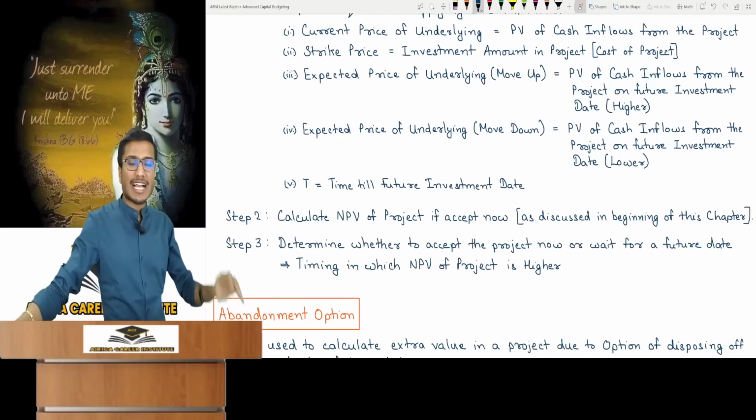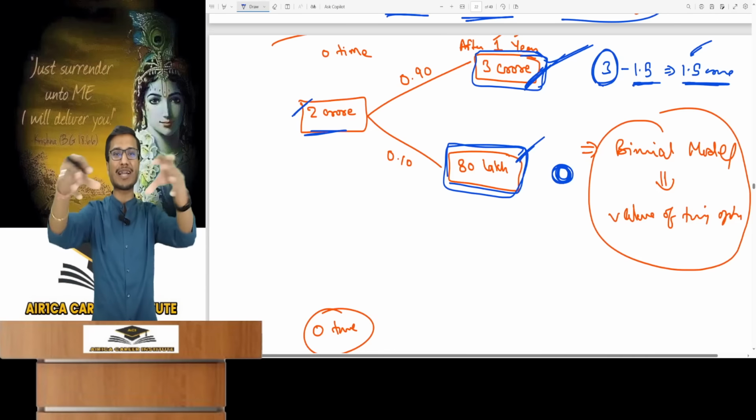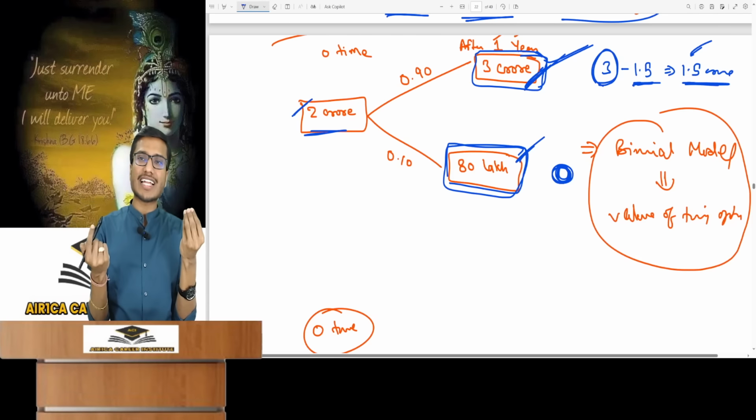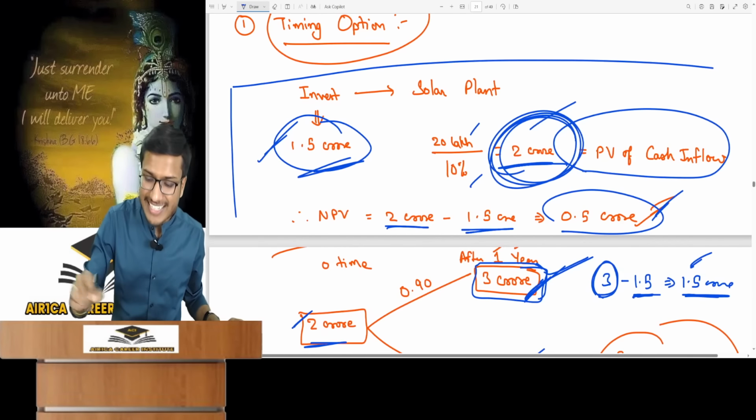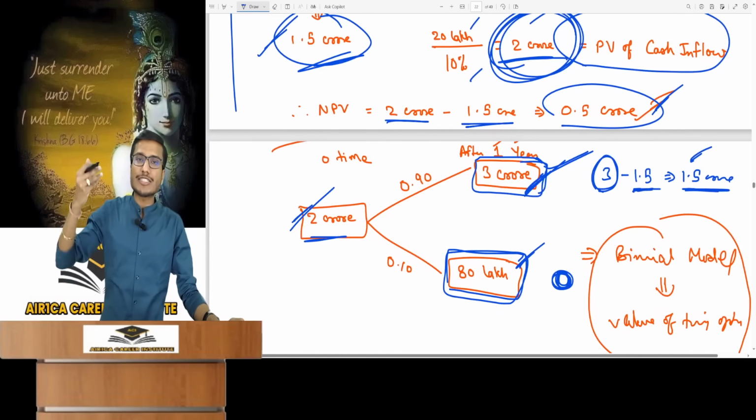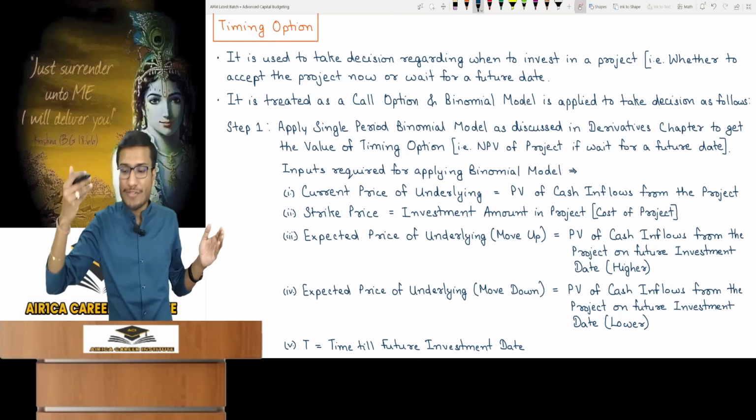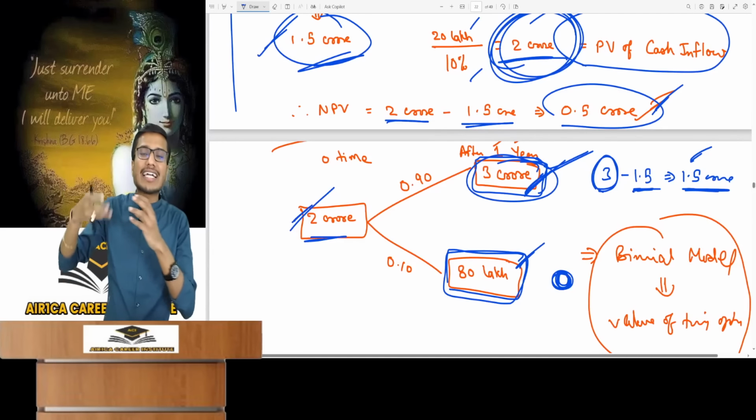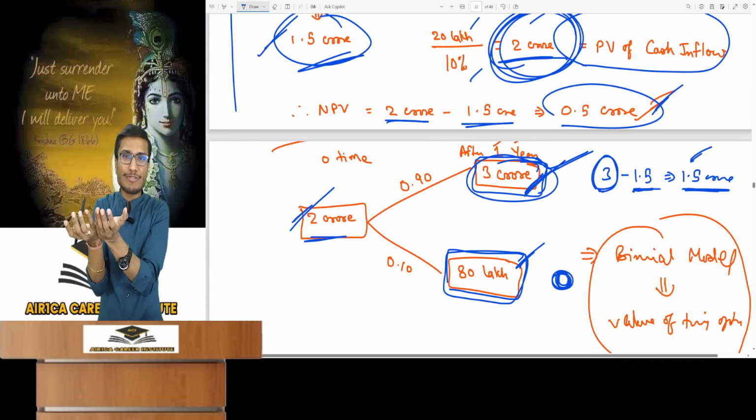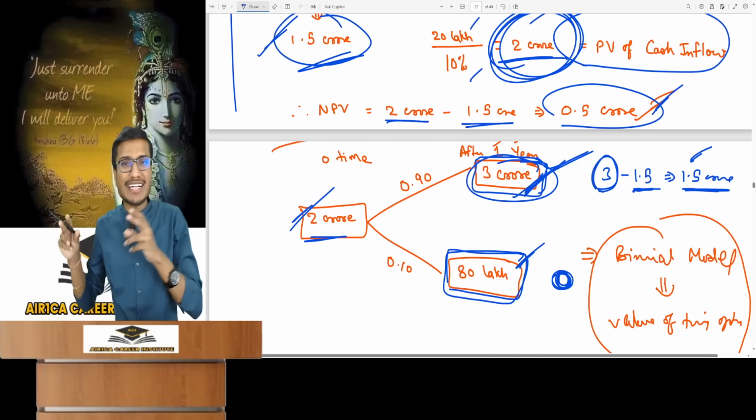And now here, what inputs will you use for the binomial model? The underlying current price is the project's PV of cash inflows, and you will use the same formula with the capital budgeting data. So at time 0, the current underlying price, the PV of cash inflows, is 2 crore. The expected higher underlying price is the PV of cash inflows from the project if invested on the higher side. The expected higher PV of cash inflows at the first year's end is the underlying, specifically the PV of cash inflows. And then the present value of cash inflows of the future date on the lower side.